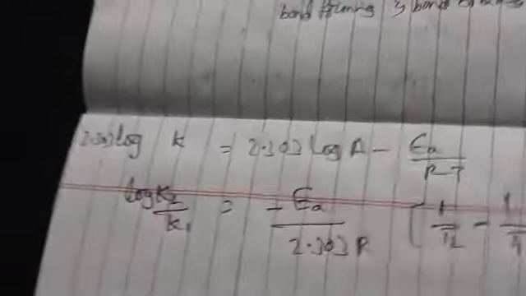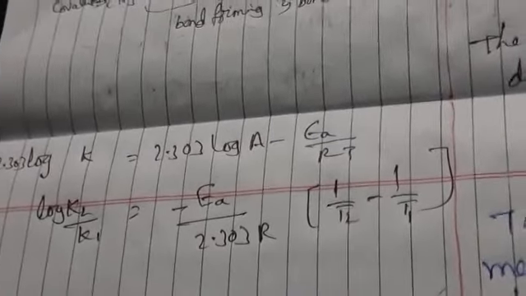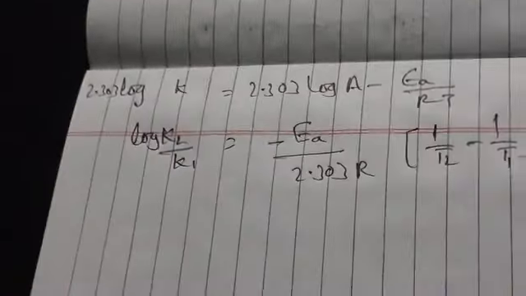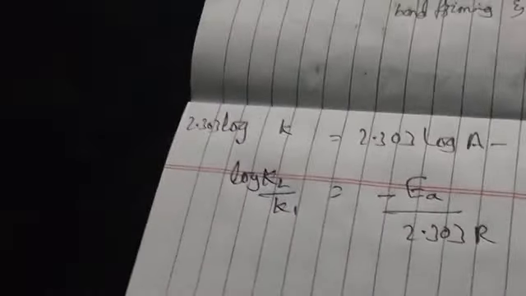Here A is nothing but a constant, the Arrhenius factor, so it is eliminated, since we are taking different temperatures.